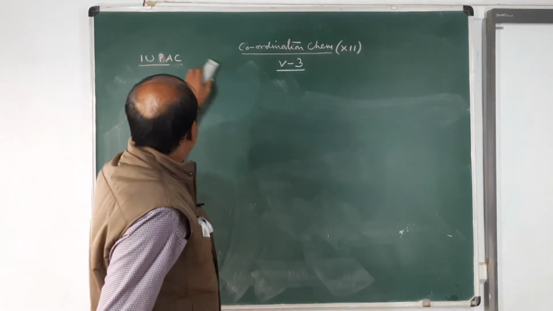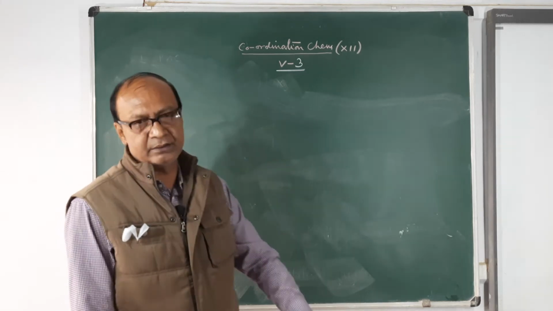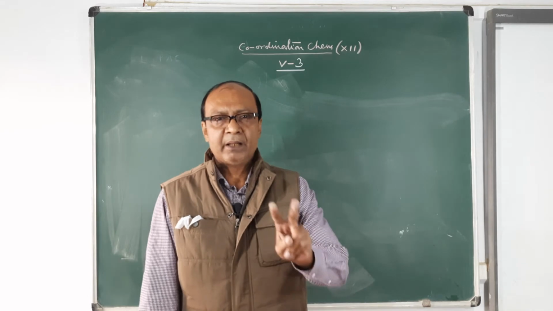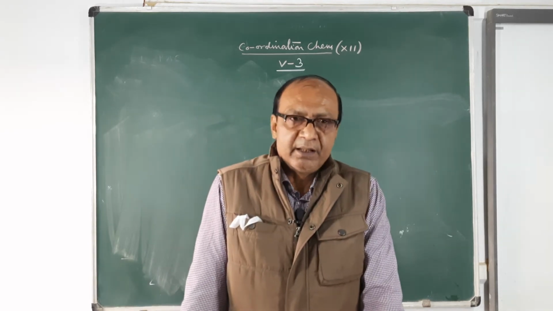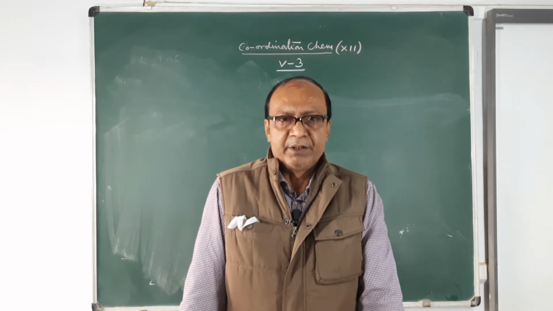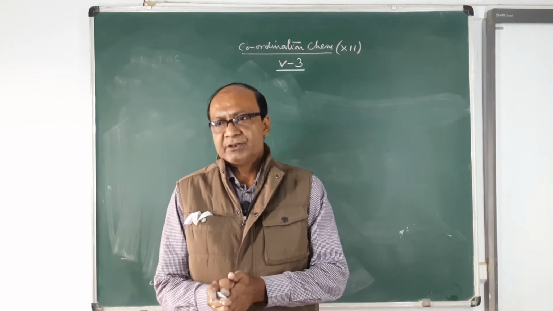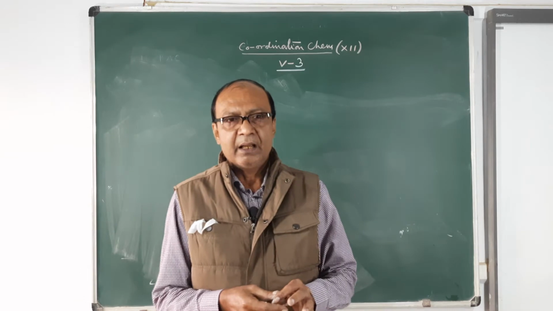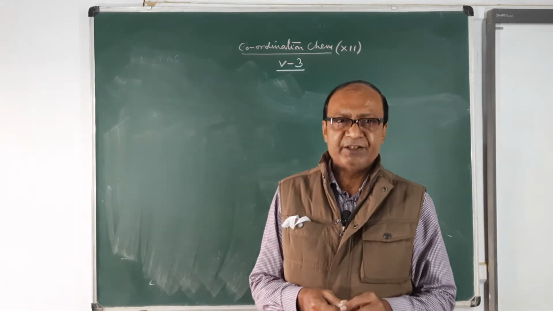Further in stereo, you have two more types: geometrical isomerism and optical isomerism. So the stereoisomerism part is not in your syllabus. The structural isomerism part is in your syllabus.